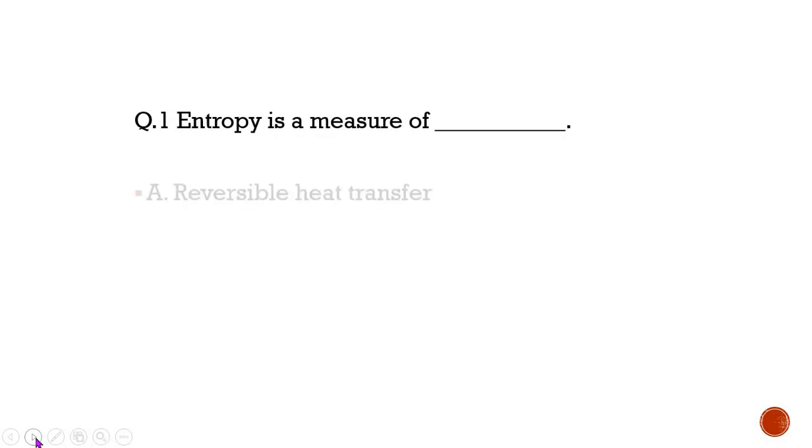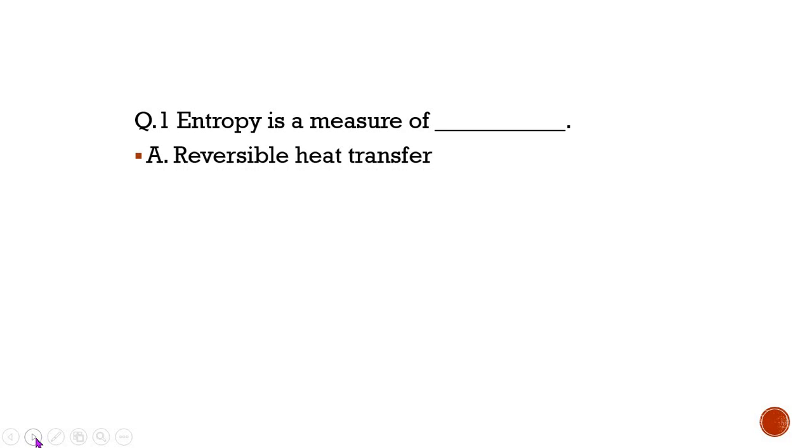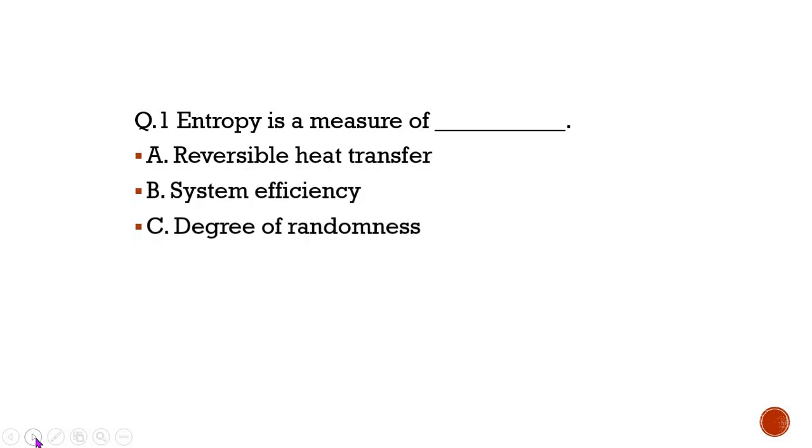The first question in front of you is, entropy is a measure of dash dash. Option A, reversible heat transfer; option B, system efficiency; option C, degree of randomness; and option D, system temperature. So guess your answer, write it down in the notebook, and the correct option is C, degree of randomness.